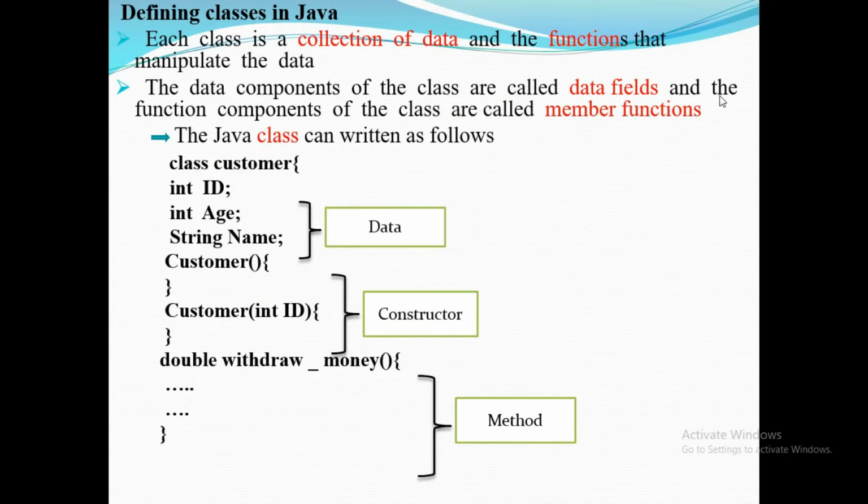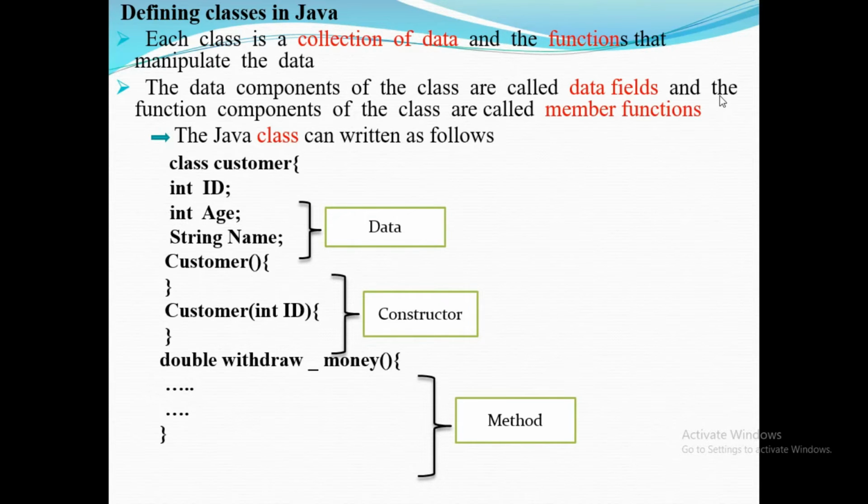Now, defining a class in Java. Each class is a collection of data and functions that manipulate the data. The data components of the class are called data fields, and the function components of the class are called member functions. Here the Java class can be written like this. The class name is Customer, and ID, age and name are the data members of the class.